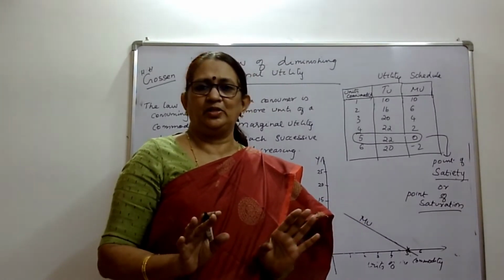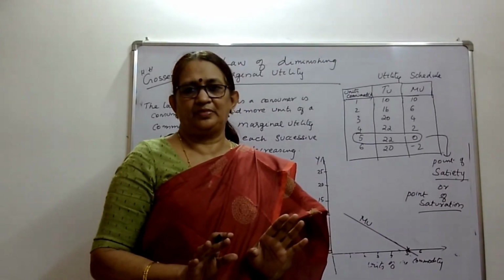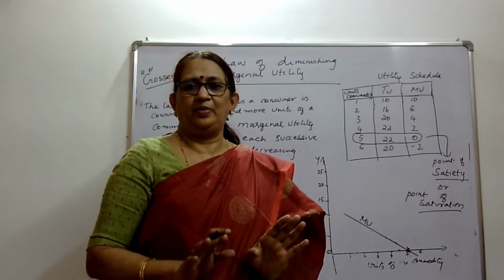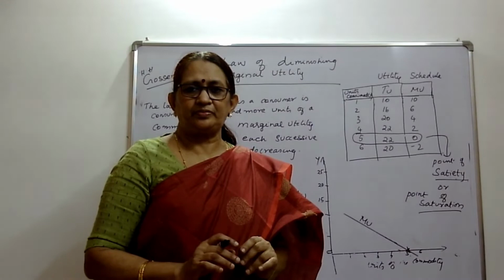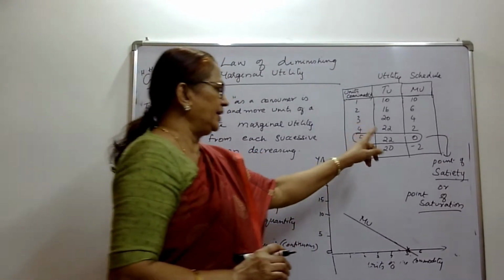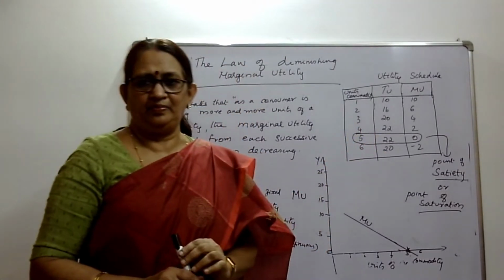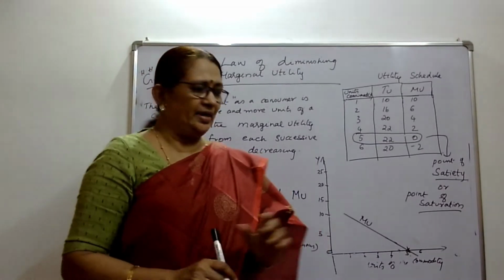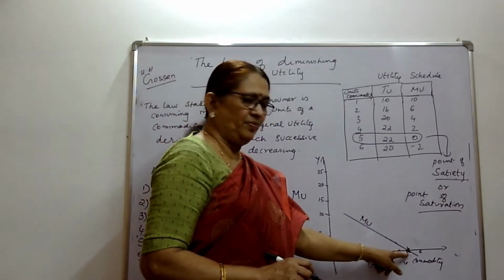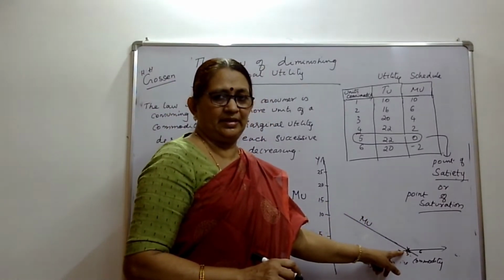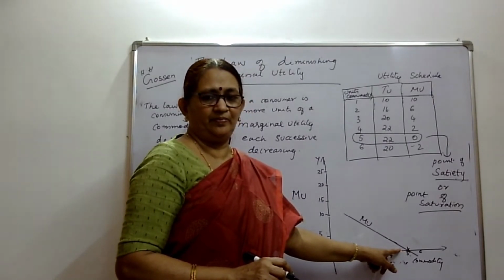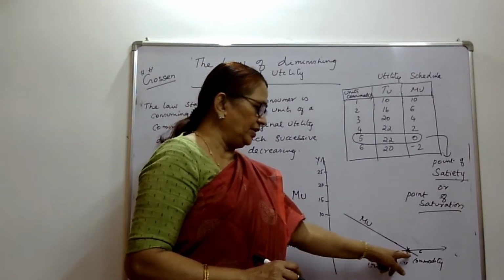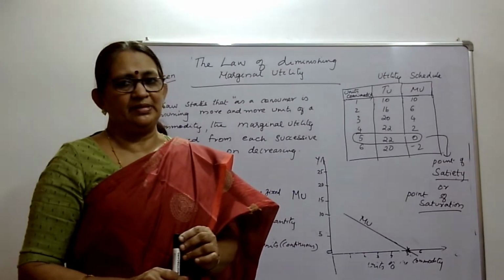The normal consumer would stop consuming that particular commodity. At that time total utility is maximum. This point is the point of satiety or saturation. After that you can see marginal utility becomes negative.